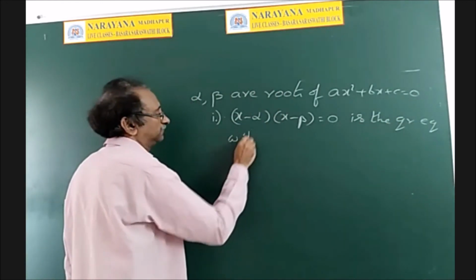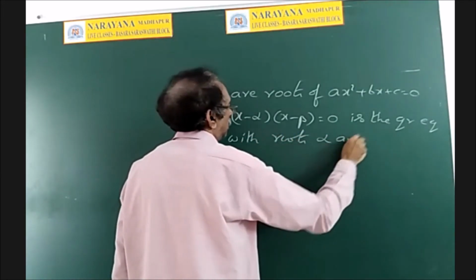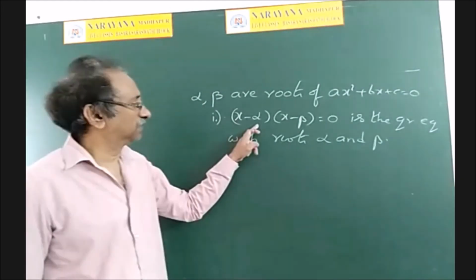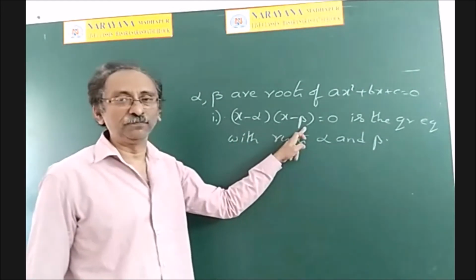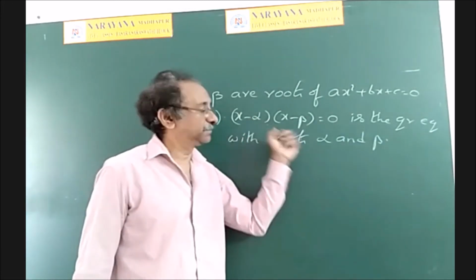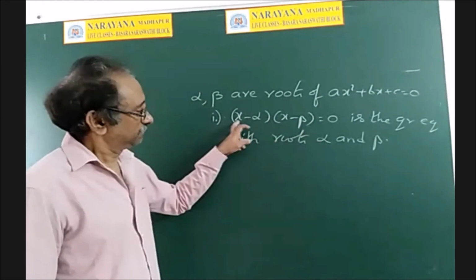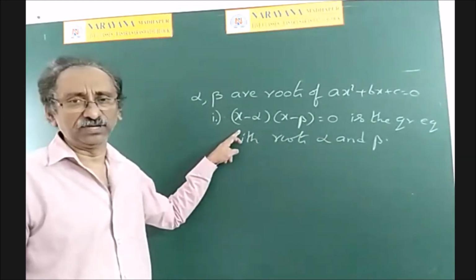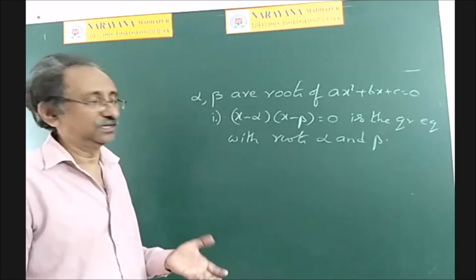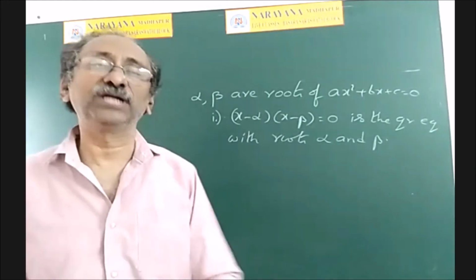This is the quadratic equation with roots alpha and beta. It is very clear: if you put x equal to alpha, it is 0, and if you put x equal to beta, it is 0. Therefore alpha and beta are both roots of the equation. So if roots are given, you can easily write the equation as x minus alpha into x minus beta equal to 0. But if the roots are not given, and only the sum of the roots and product of the roots are given,